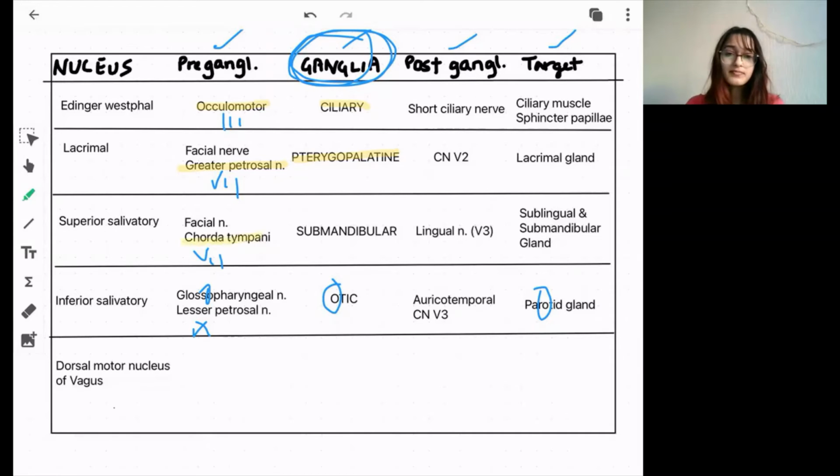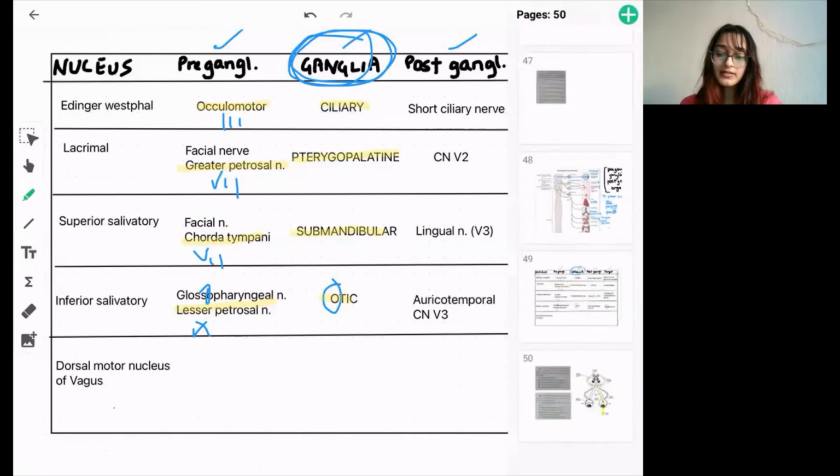It travels in the chorda tympani and synapses in the submandibular ganglion. And again, the lesser petrosal nerve, from the glossopharyngeal nerve, synapses in the otic ganglion. You have to remember this; it may be asked in KROK because a few questions I've already given in the ministry book, so you should know this.